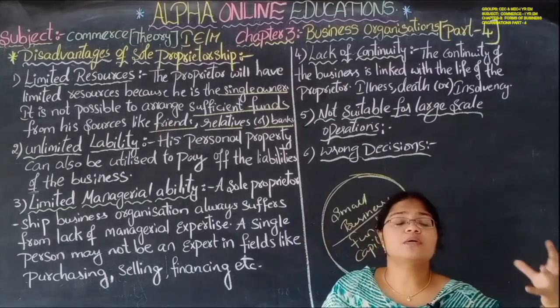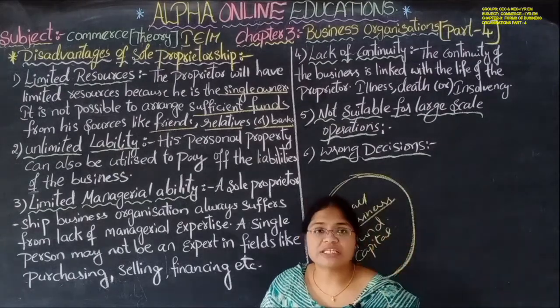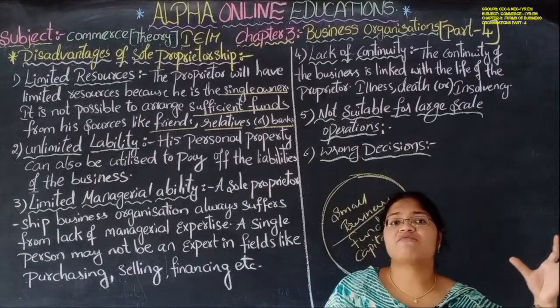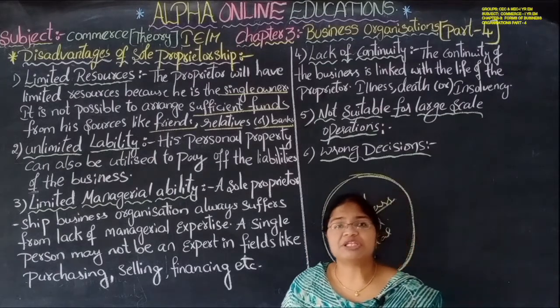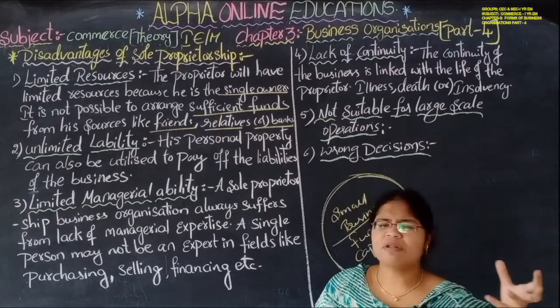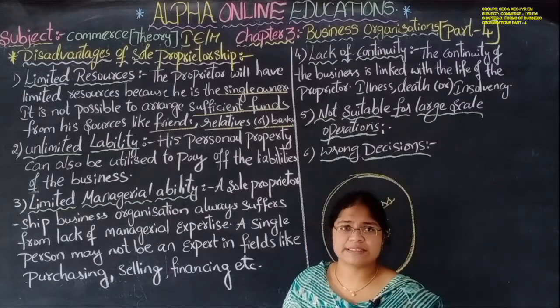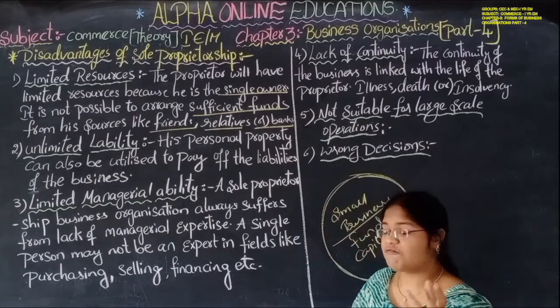If he wants a loan of 2 lakh rupees, he will gather 1 lakh from friends, 50,000 as a loan from the bank, and 50,000 from relatives. It becomes very difficult, as he has to contact a number of persons to gather the funds.